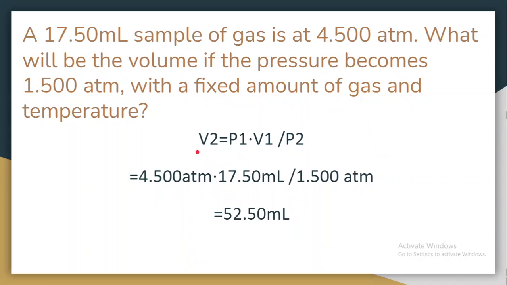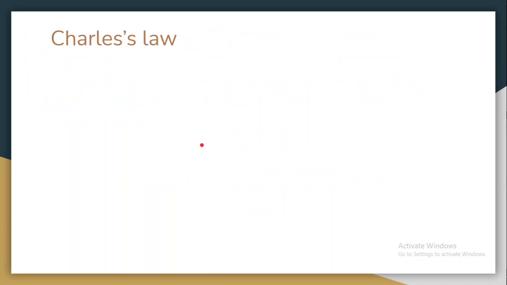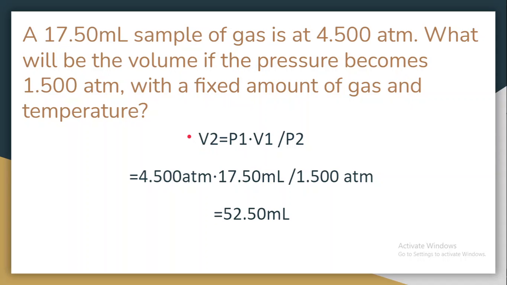Okay, so the final volume is equal to the initial pressure, which is 4.500, times the initial volume, which is 17.50, over the final pressure, which is 1.500. The final answer will be 52.50 milliliters.